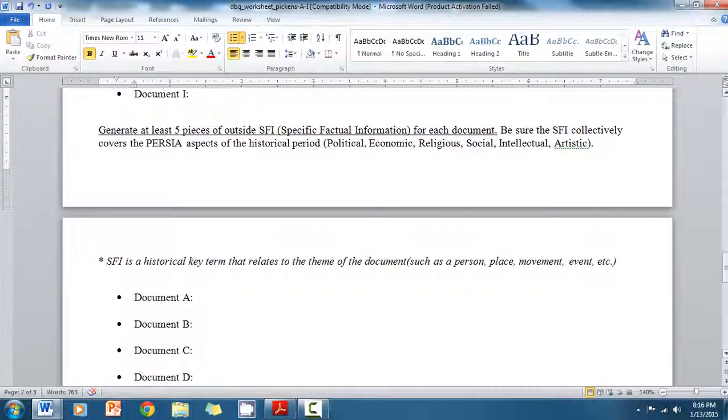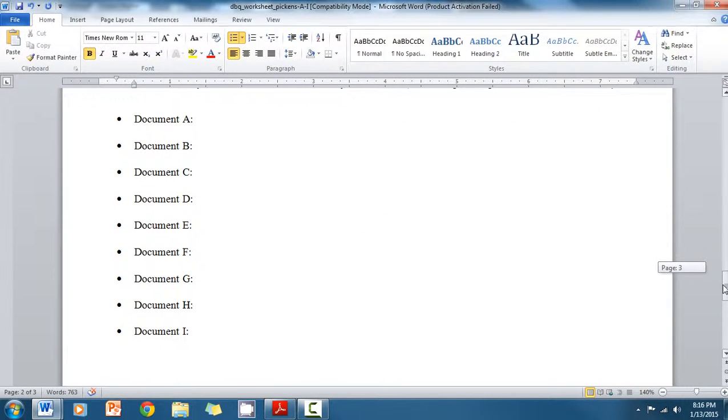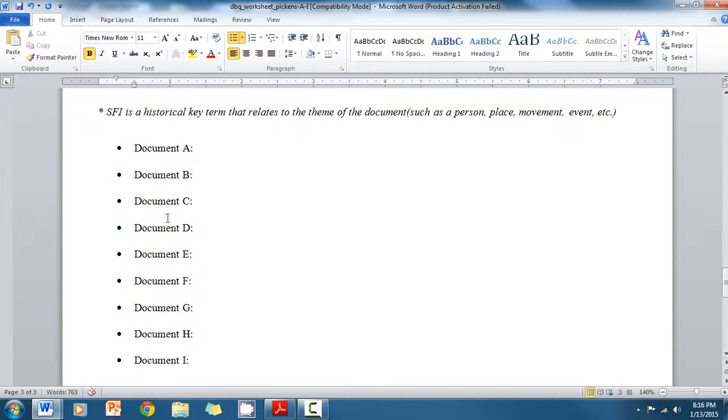So when it's time to generate SFI, when you're doing the DBQ worksheet, you come up with 5 different pieces for each document. And if you were to write the full essay, you only need 15 pieces for the entire essay. But just for the sake of organizing a DBQ worksheet, you generate a total of 40 pieces of SFI. And it's okay if some documents share SFI, like if you have the same piece of SFI for document A that you have for document D or something. That's completely okay. But these are just some examples of pieces of SFI.